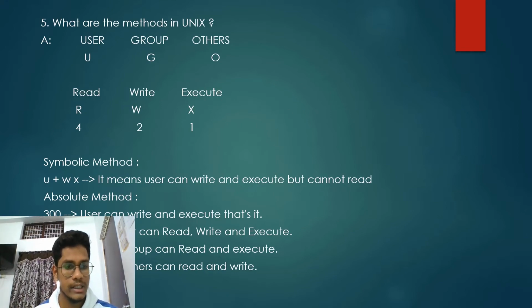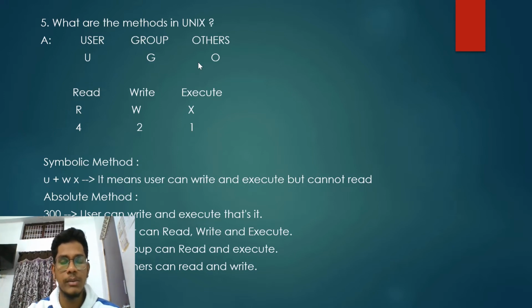And let us take another example, 756. The 7, the first digit, indicates the user. What can the user do? The user can read, write, and execute, I mean 4 plus 2 plus 1, 6 plus 1, 7. The user can read, write, and execute. Coming to 5, the group can read and execute, 4 plus 1 is 5, that's it, right? After that, coming to others, 6 means others can read and write but cannot execute. Okay, these are the different methods that are used in Unix.